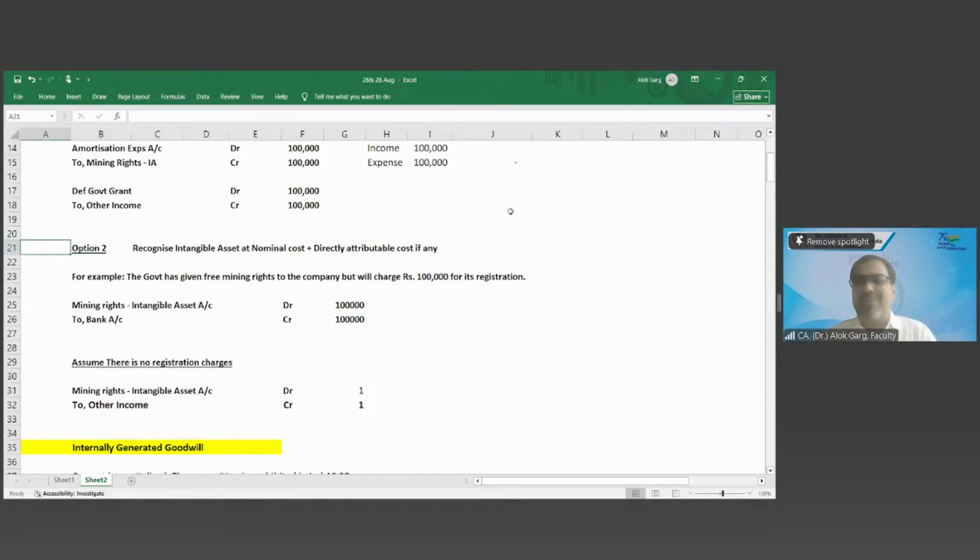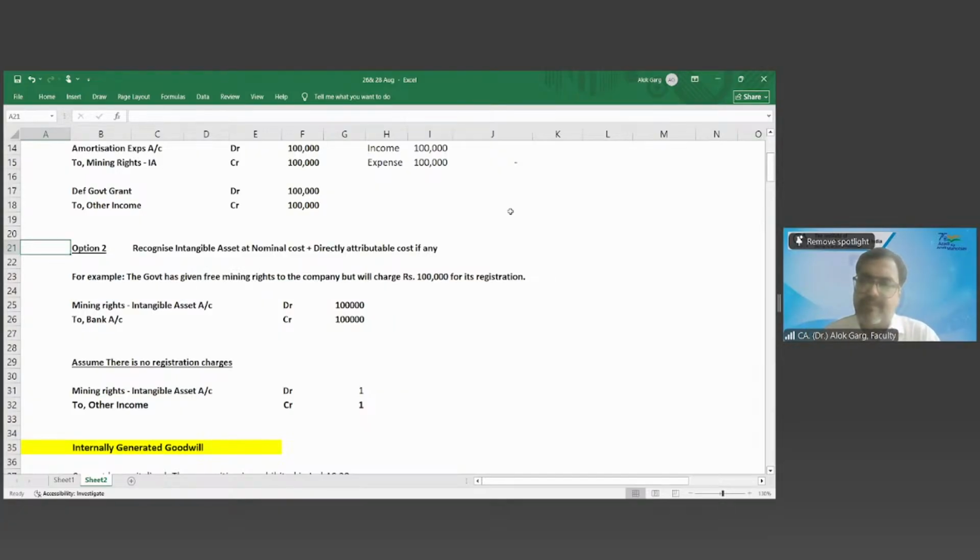Any other question? So will that nominal value also be amortized? 1 rupee will not be amortized. You will not amortize 10 paisa, na? No, it should not be amortized. Even if you have kept 100 rupees, it will not be amortized. But of course, let's say you spent on registration 10 lakh rupees, 1 lakh rupees, 50,000 rupees, that will be amortized. But if you have put some nominal amount for the sake of identification, it will not be amortized.